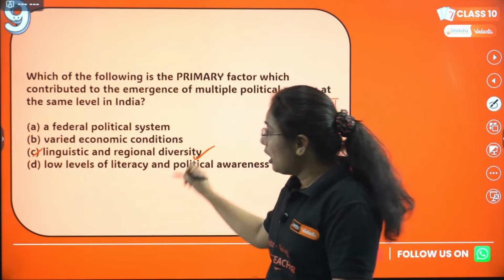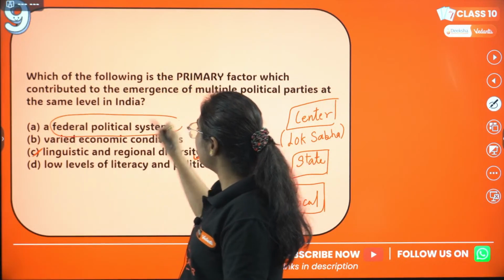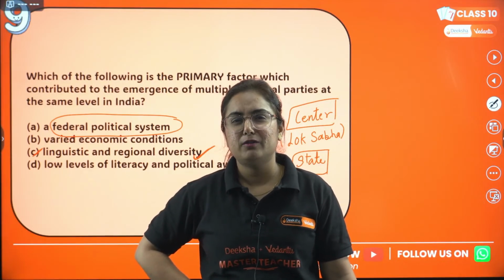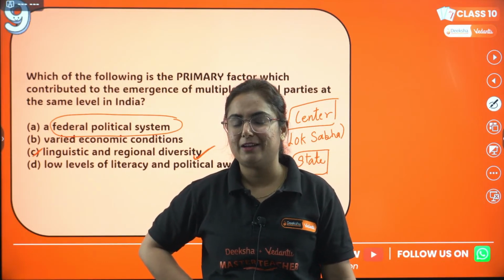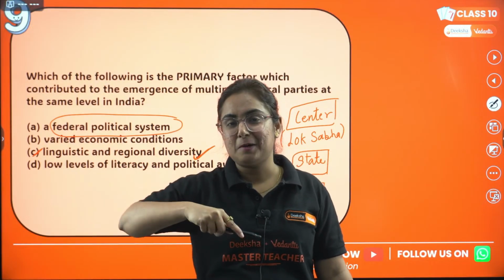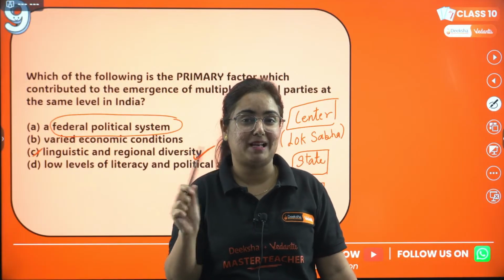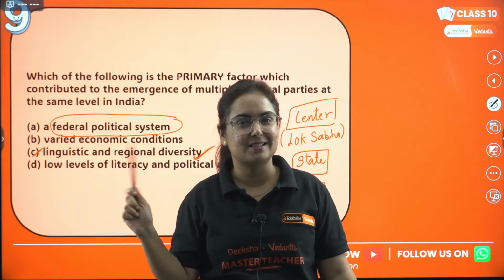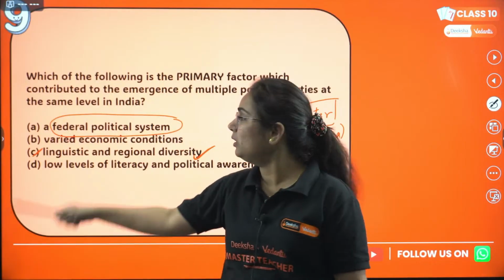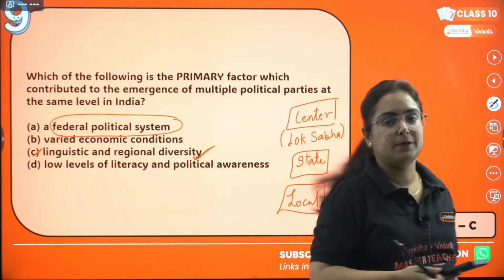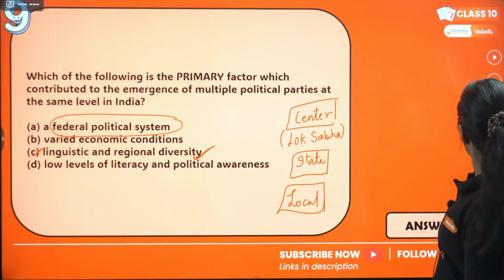Now, do not get confused by seeing the federal political setup, because America is a federal country, but it doesn't have a multiple party system. It has some other party system, right? So this point is not valid. Do not get confused by it. Okay, so the correct answer is C.